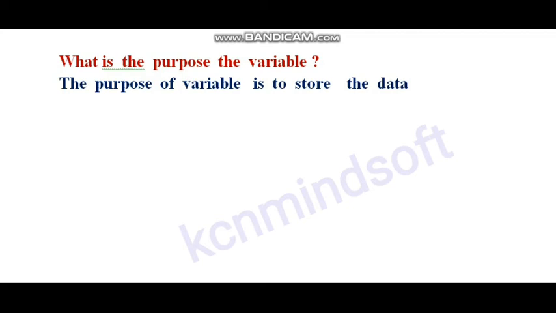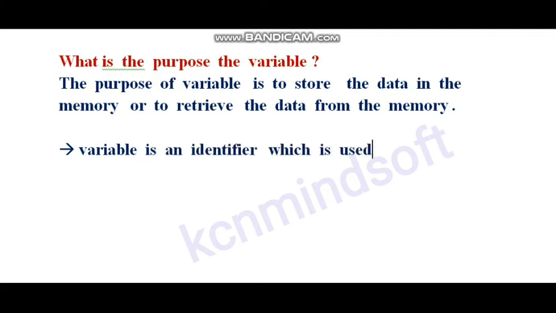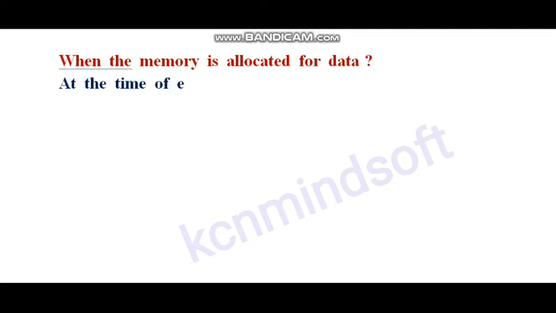What is the purpose of the variable? The purpose of variable is to store the data in the memory or to retrieve the data from the memory. Variable is an identifier which is used to identify the data. Where is the memory allocated for data? In RAM. The memory is allocated for data at the time of execution of the program.